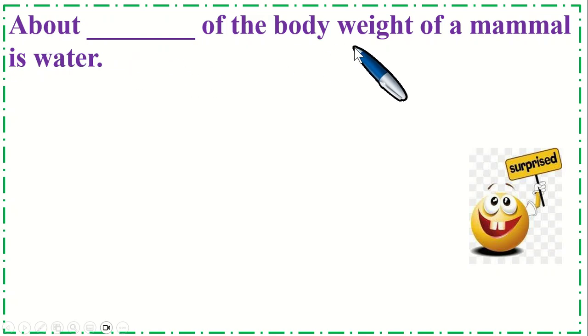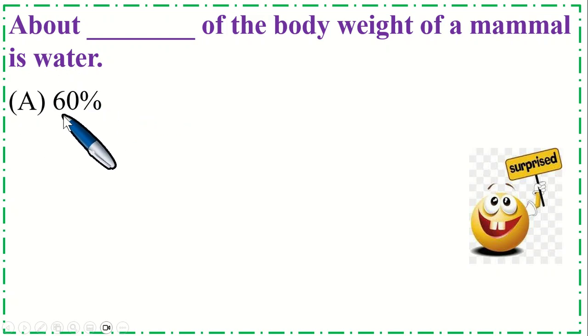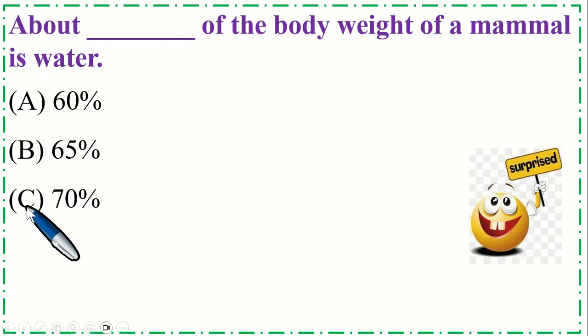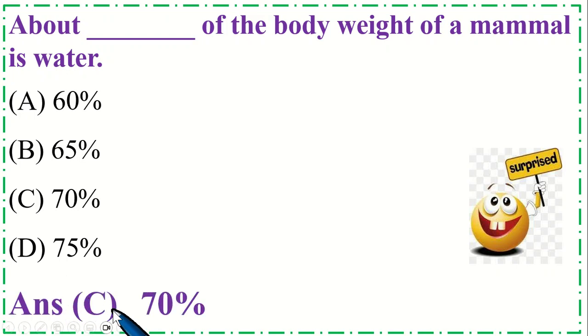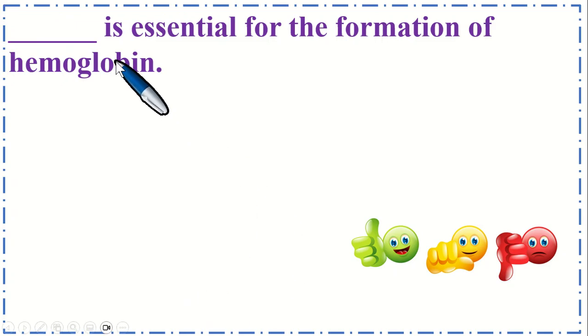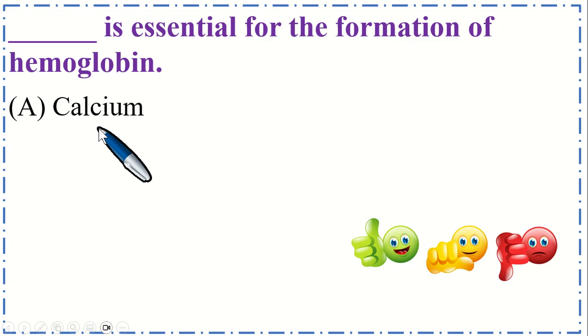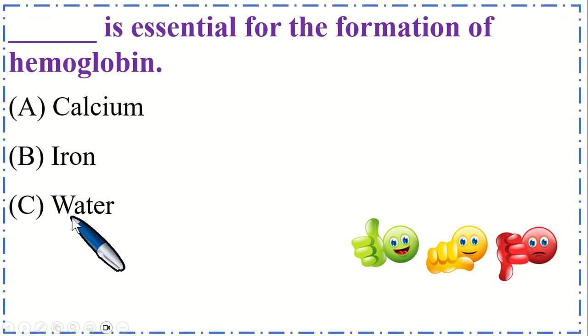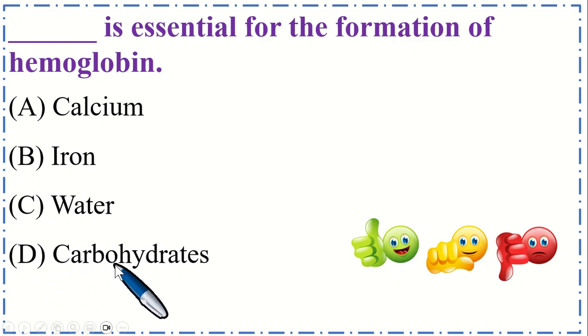About dash of the body weight of a mammal is water. Option A, 60%, B, 65%, C, 70%, and option D, 75%. So the correct option is C, 70%. Dash is essential for the formation of hemoglobin. Option A, calcium, B, iron, C, water, and option D, carbohydrates. So the correct option is B, iron.